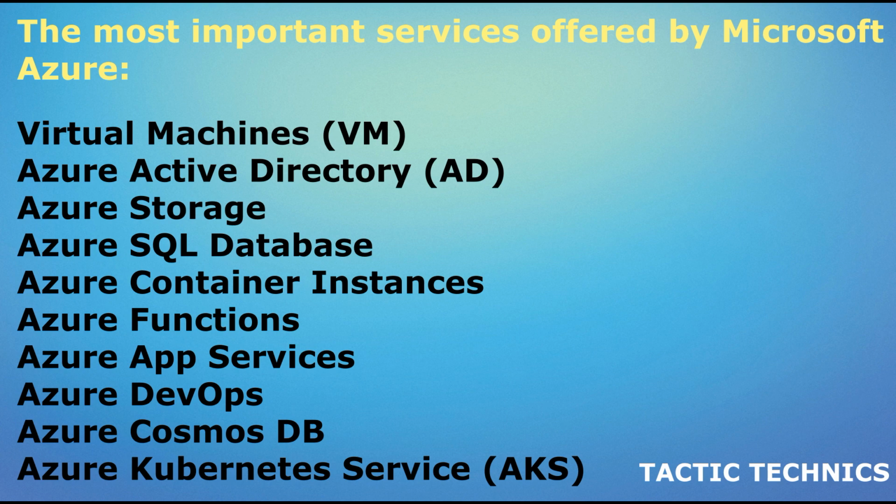Azure Content Delivery Network, CDN, is a globally distributed network of servers provided by Microsoft Azure for delivering content over the Internet, such as web pages, images, videos, and other assets. The primary purpose of Azure CDN is to improve the performance and reliability of content delivery by caching content closer to users and reducing the load on the origin servers. Some of the key features of Azure CDN include global coverage.